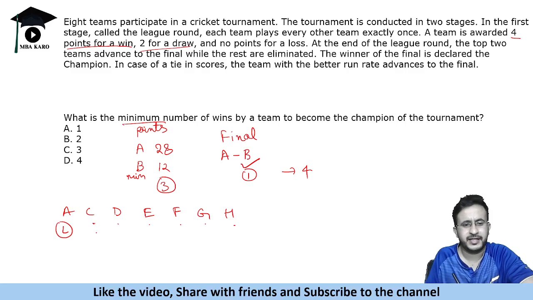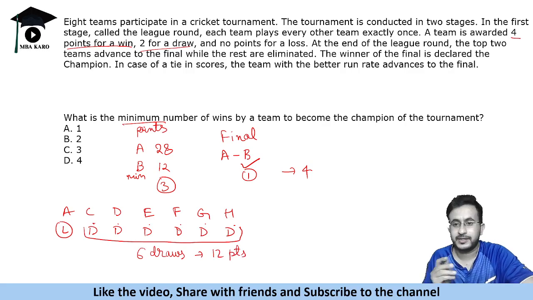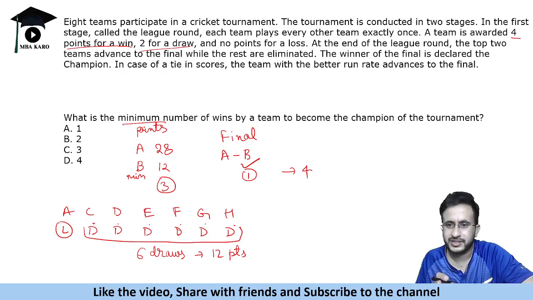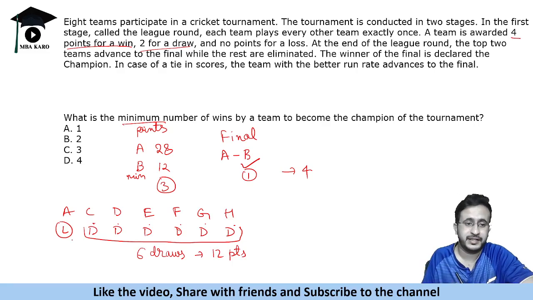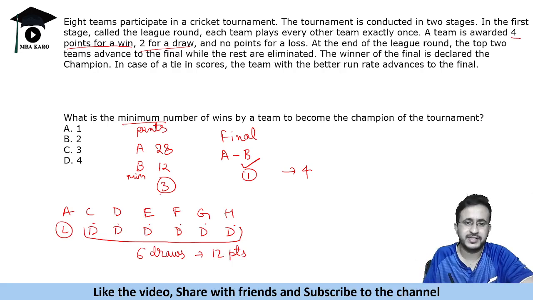Is it possible that B draws all the matches? अगर B सारे मैच ड्रॉ कर ले तो there are 6 draws, और 6 ड्रॉ में भी आपके 12 पॉइंट्स बन सकते हैं। Now again think, this is a hypothetical question, रियल लाइफ में ऐसा नहीं होता ना सारे मैच ड्रॉ जाए, पर हो भी सकता है possible, right. B lost first match और बाकी सारे ड्रॉ हो गए, so B can still get 12 points if it draws all matches.